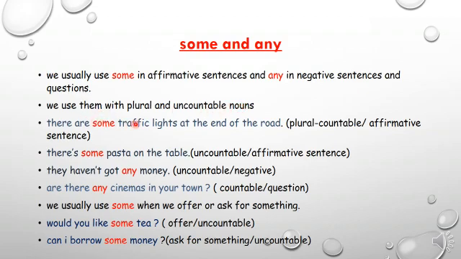There are some traffic lights at the end of the road. Here, traffic lights is a countable word, and we use some in an affirmative sentence. There is some pasta on the table. Pasta is uncountable, and we use some because it's affirmative. They haven't got any money. Here it's a negative sentence, haven't got, so we have any money.